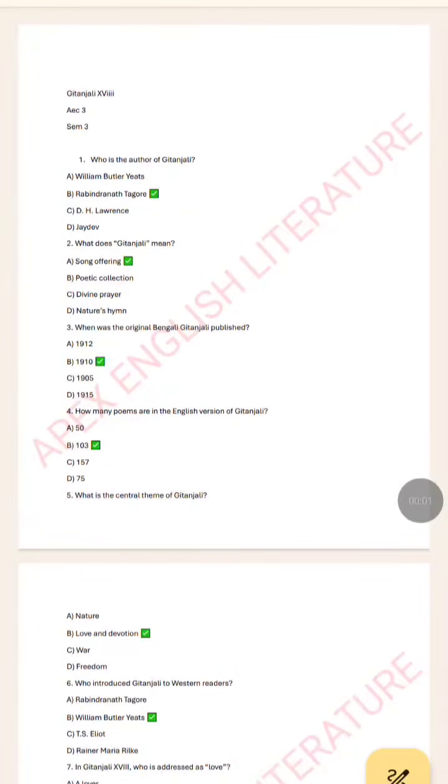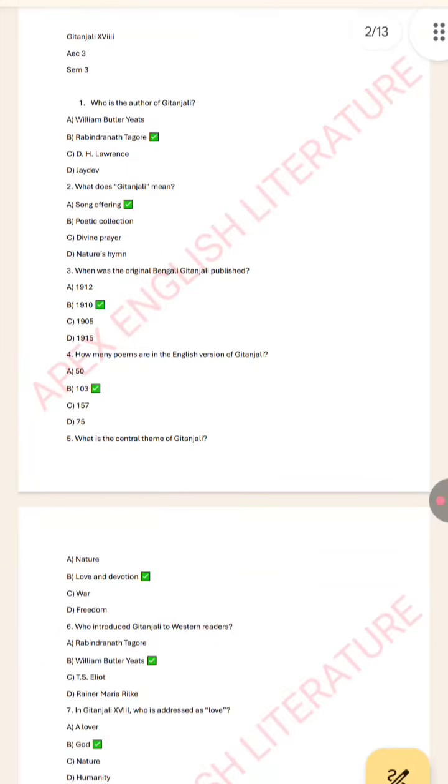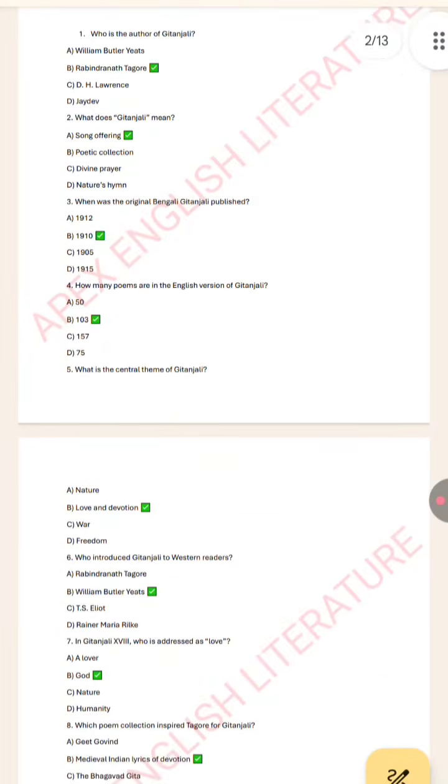Who is the author of Gitanjali? Rabindranath Tagore. What does Gitanjali mean? Song offering. What was the original Bengali Gitanjali published 1910? How many poems are there in the English version of Gitanjali?